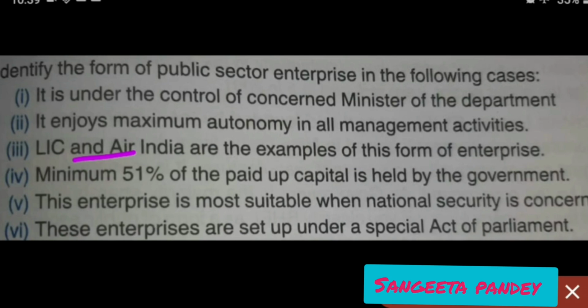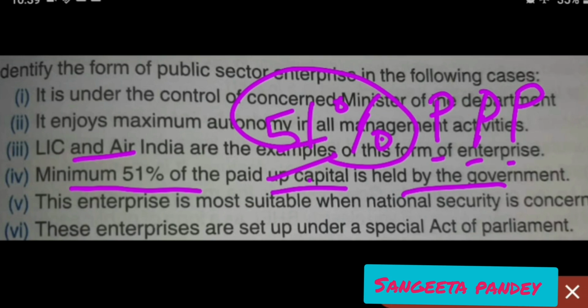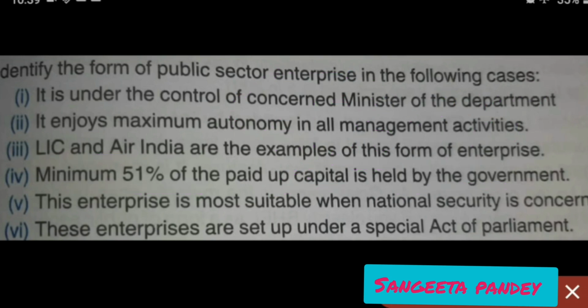The next question, minimum 51% of the paid up capital is held by the government. Now minimum 51%, that is one only, meaning government company, because if control remains less than 51%, it will become a PPP, meaning public private partnership, but 51% or more, it would be a type of government company.